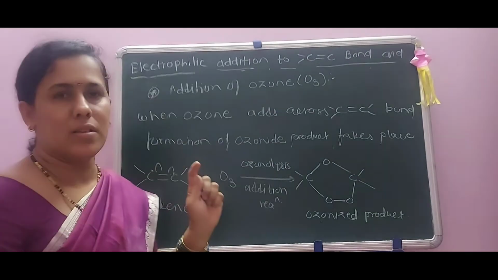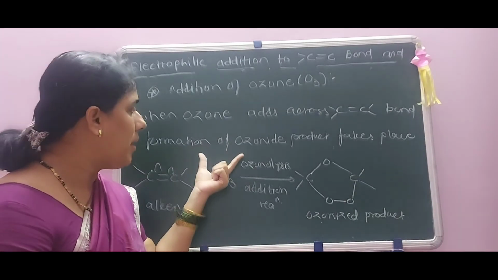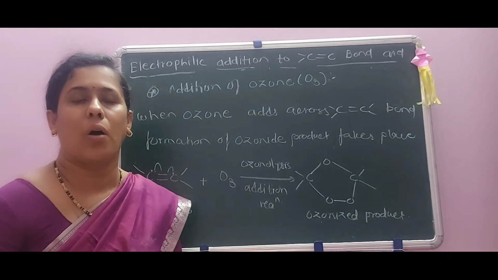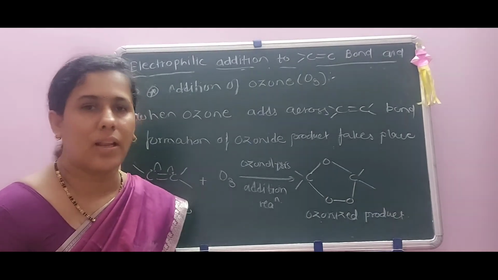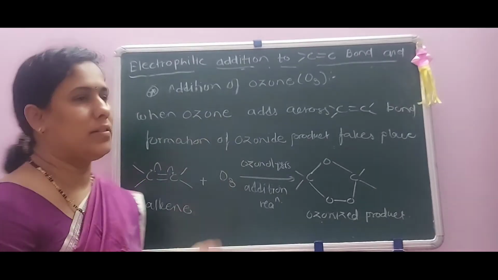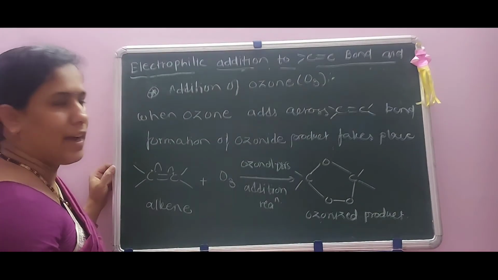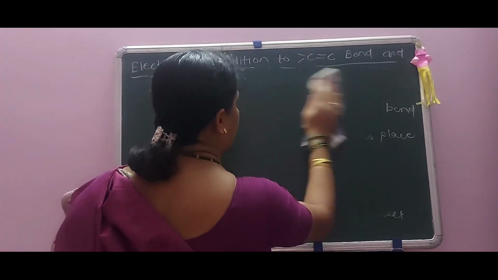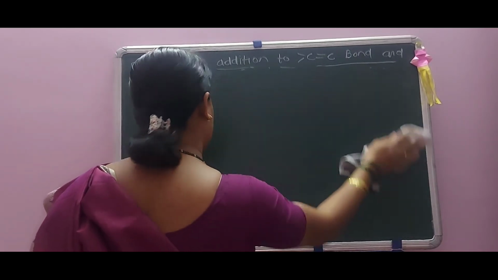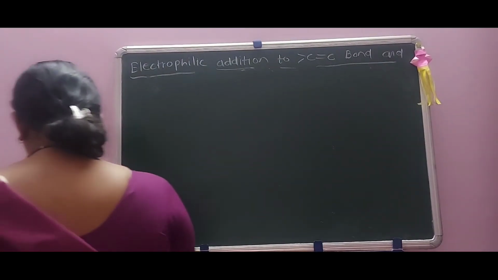Now we have to discuss the main substrate and reagent, and how the product is formed, along with the electrophilic addition reaction. That is the mechanism part. See here, mechanism.